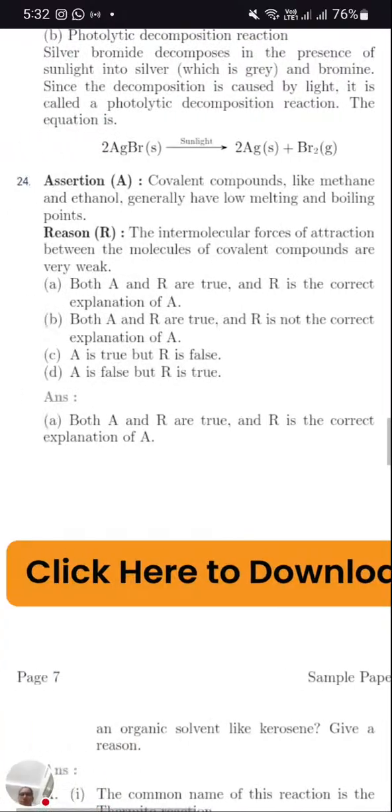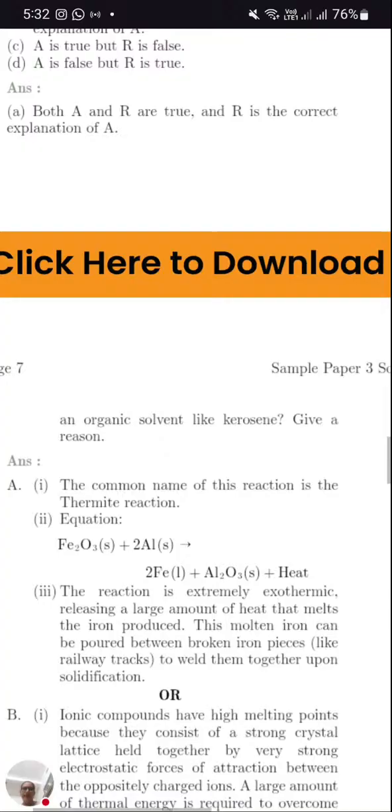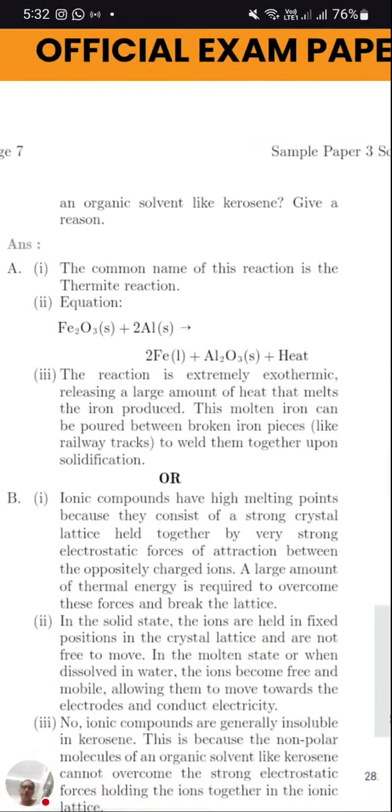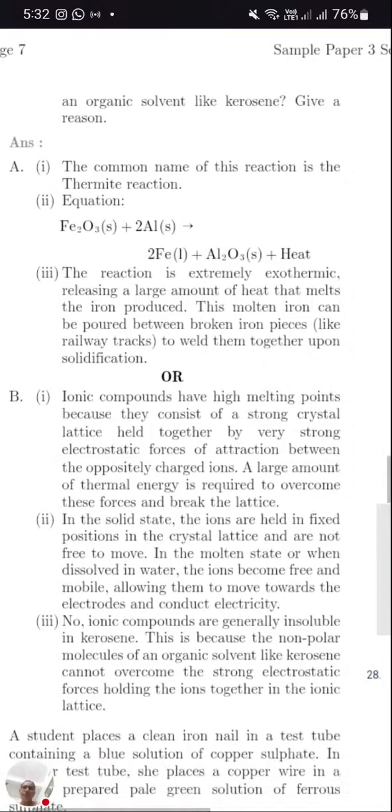Okay, so moving to the answer now. The common name for the reaction is the thermite reaction. Write down this answer, those who are watching the video. Very important question for your board exam. Fe2O3 will react with aluminium to form Fe plus Al2O3 plus heat. The reaction is extremely exothermic. A lot of heat is produced, releasing a large amount of heat that melts the iron produced.